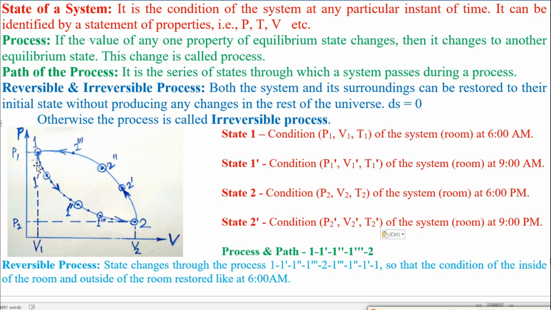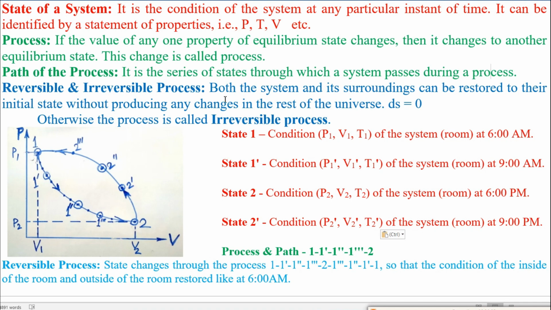That means the system has returned to its initial state, along with the surroundings also returning to their initial state. Then we can say that the system is following the reversible process.